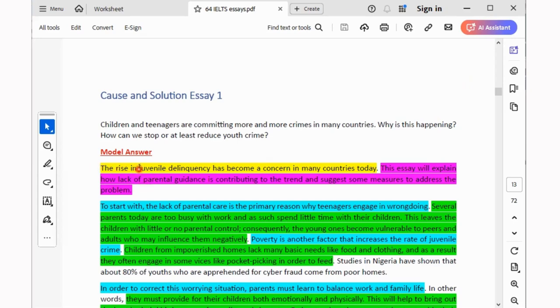So the rise in juvenile delinquency has become a concern in many countries. Can you see? Many countries. More crimes, that's juvenile delinquency. Juvenile, that's children and teenagers. Okay? Paraphrase of the question prompt. Let me show you another paraphrase.